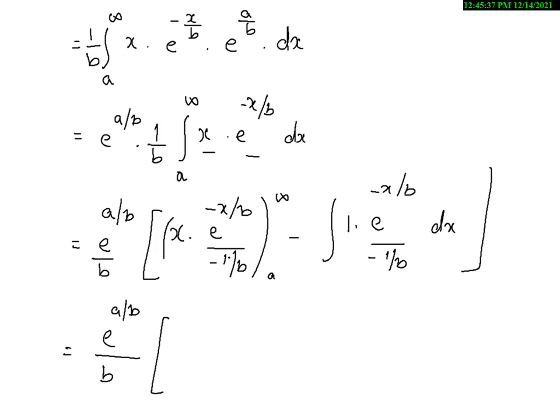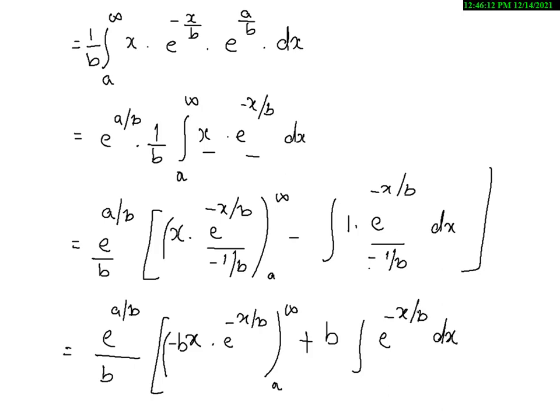Let me first do the calculation part. So I'm keeping this x as it is, and this b will go in the numerator. So b, minus b into e power minus x by b over the limits a to infinity. Now this minus and this minus will become plus, and this b will come in the numerator. Now my left off term is integration e power minus x by b into dx. Still I need to do the integration part. Now this is over the limits a to infinity.